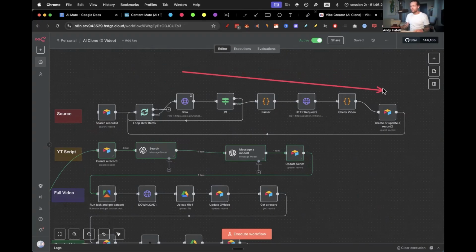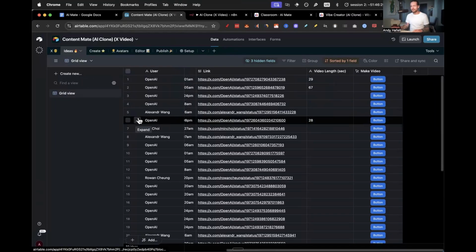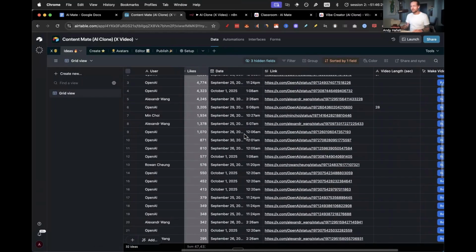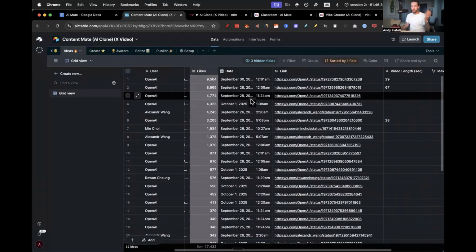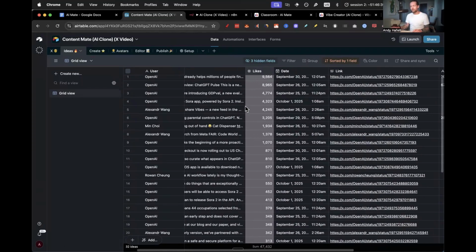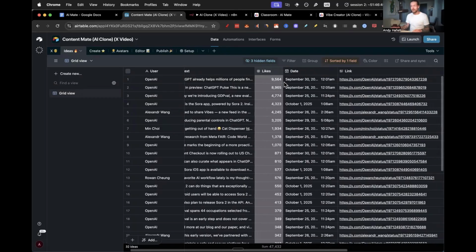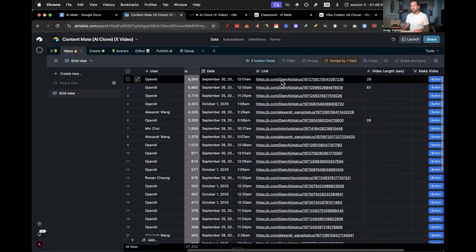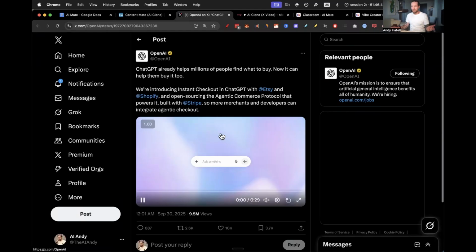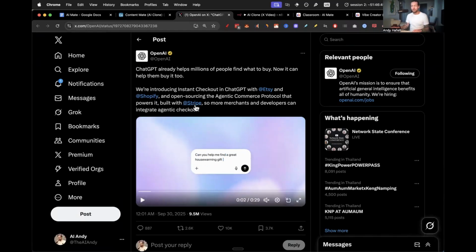Then by the end of this, we actually get back all their latest posts into this ideas column here. As you can see, these are all from September, basically a week ago, up to October 1st, which is when I ran this yesterday. And you can see that we get a lot of posts, and this includes the likes as well. I just sorted it by likes, and we found this video here, which is really cool. OpenAI has the ability to purchase now, built with Stripe, and even Sam Altman said, I actually shop mostly through ChatGPT now because they have this cool feature.